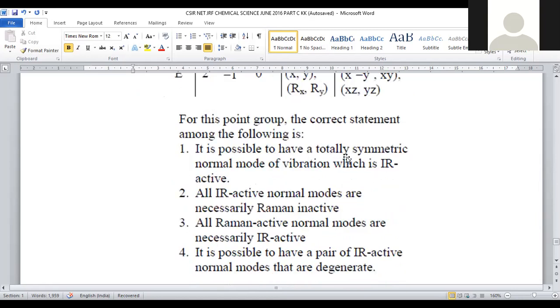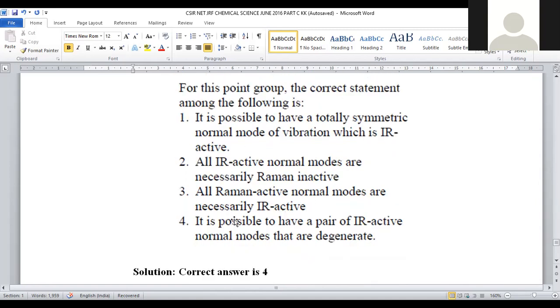It is possible to have totally symmetric normal mode of vibrations which is IR active. Always, if any molecule becomes symmetric, then that becomes IR inactive and Raman active. So symmetric molecule IR active is the wrong statement. All IR normal modes are necessarily Raman inactive. That is also not a correct one. In some cases, IR active modes may become Raman active also, right? So this is also the wrong statement.